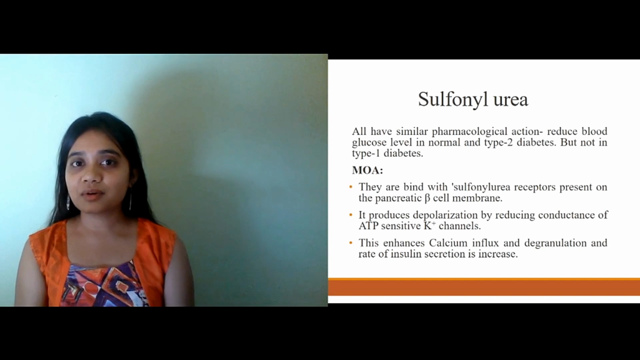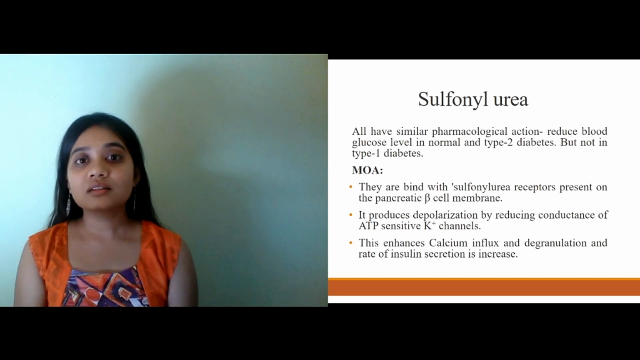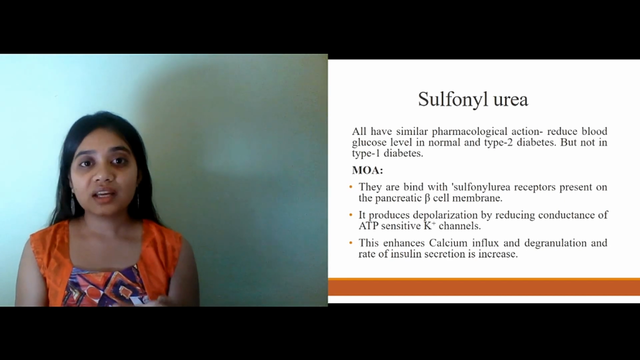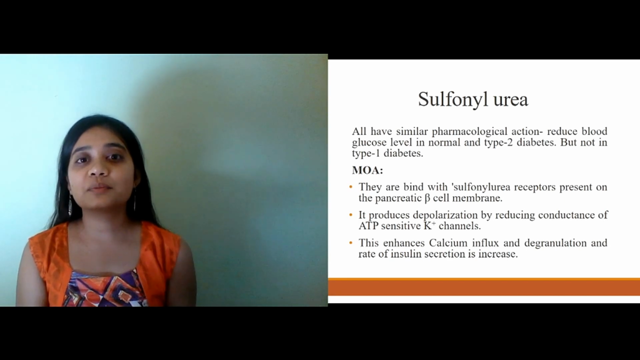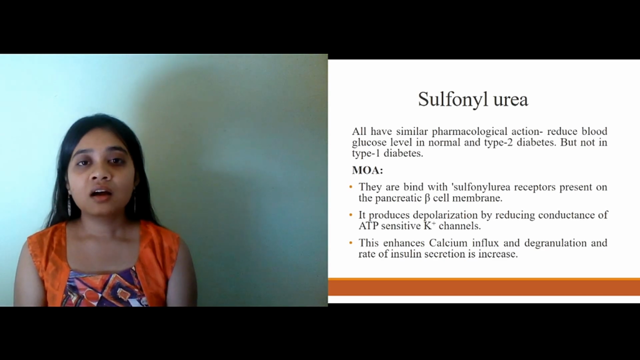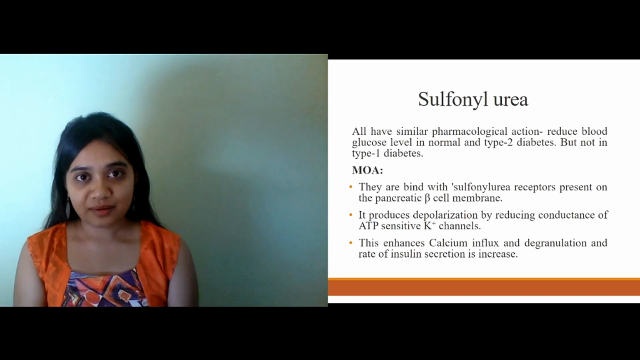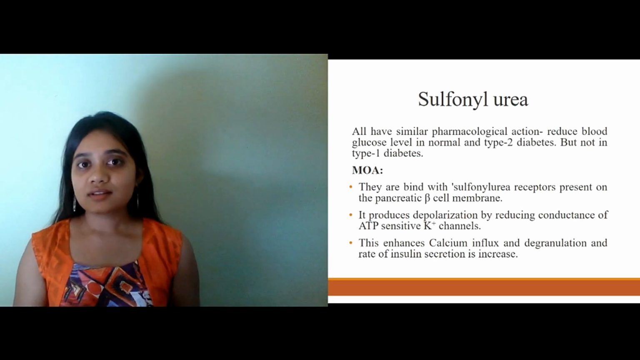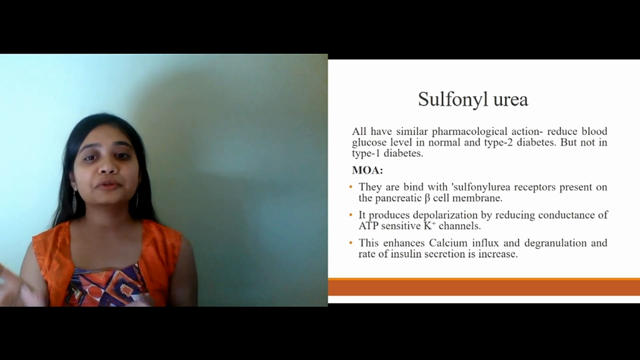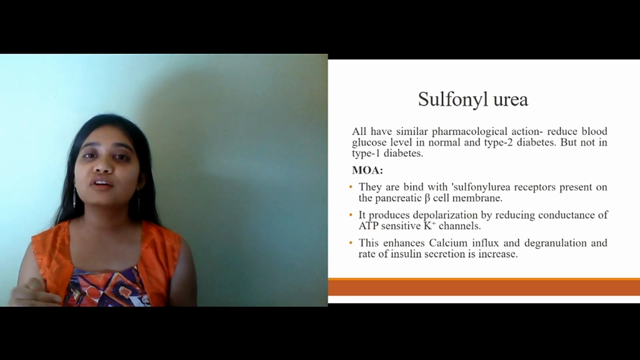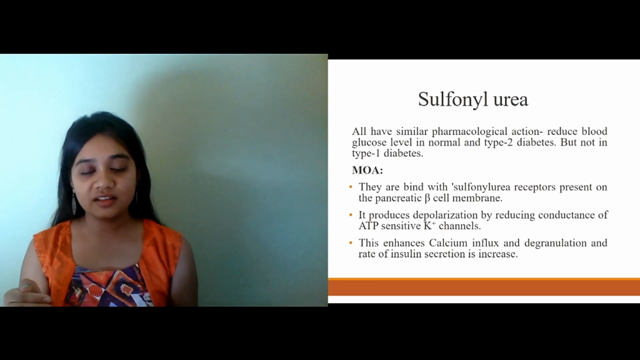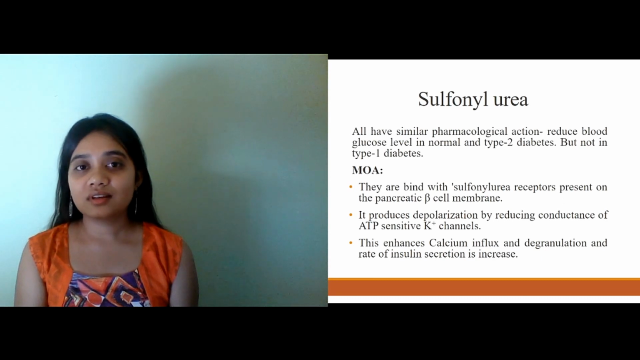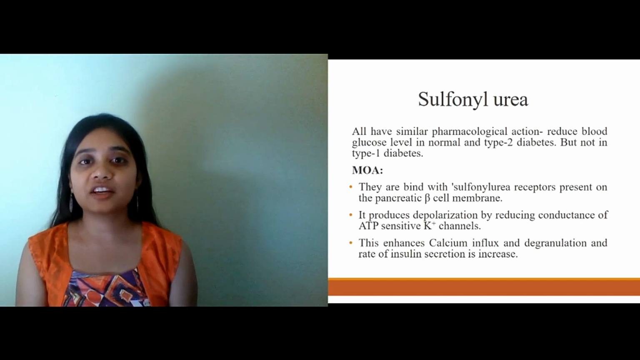So now let us talk about the sulfonylureas. All the drugs of this class have similar pharmacological actions, and the main aim is to decrease the blood glucose level. They are not prescribed in type 1 diabetes. So let's talk about the mechanism of action. These drugs bind to the specific sulfonylurea receptors which are present on the cell membrane of pancreatic beta cells, and it produces the depolarization state of action potential.